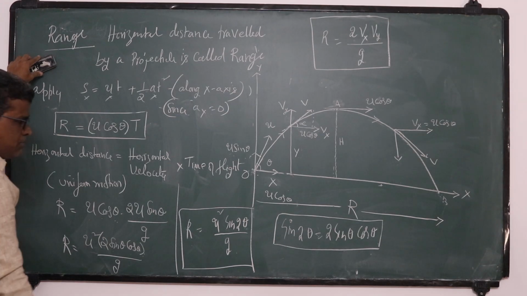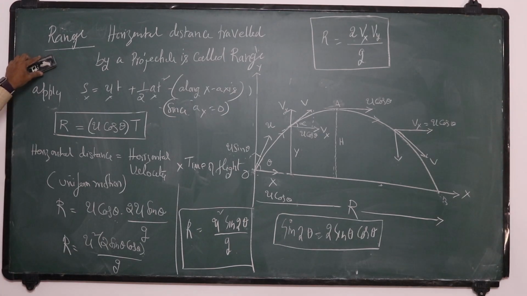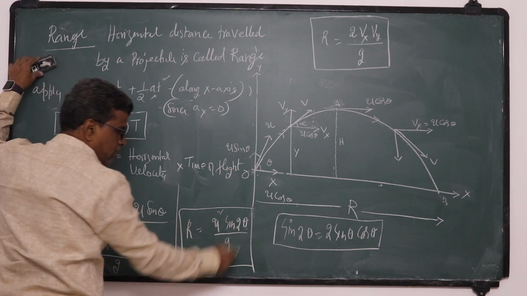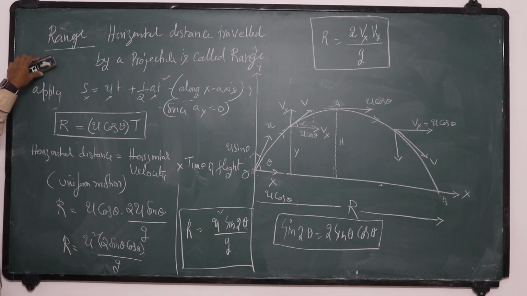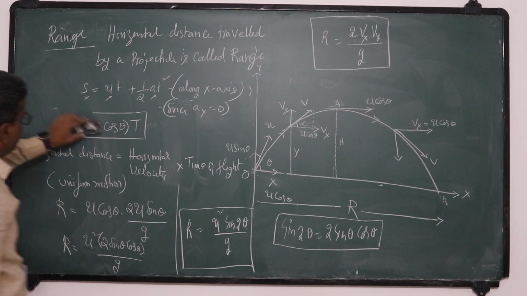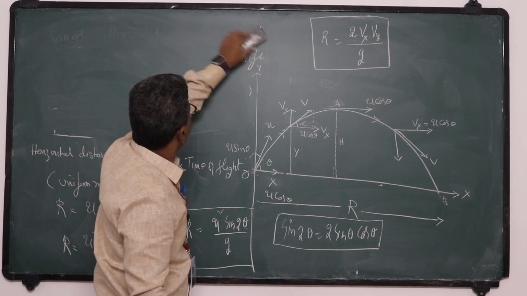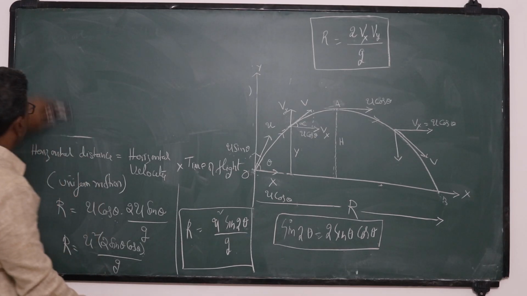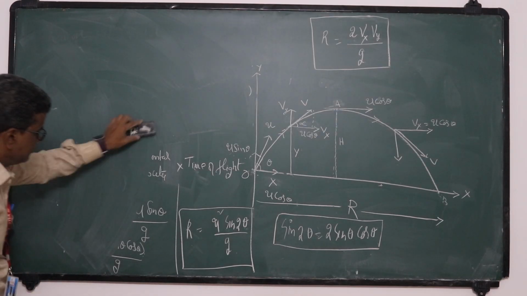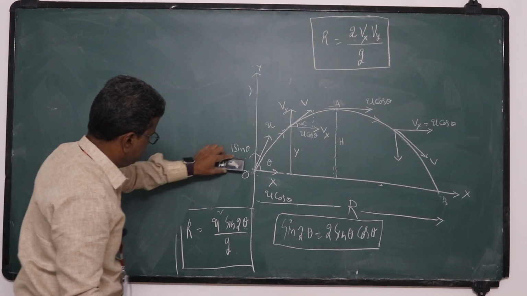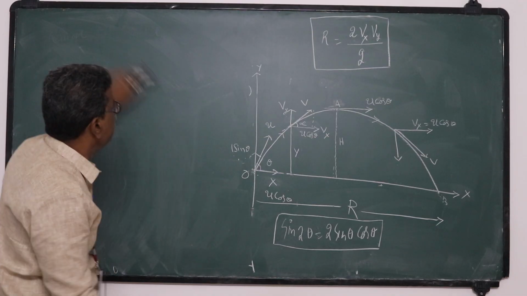When theta becomes 45, sine 2 theta is sine 90, which is equal to 1, that has maximum value. So this range becomes maximum.